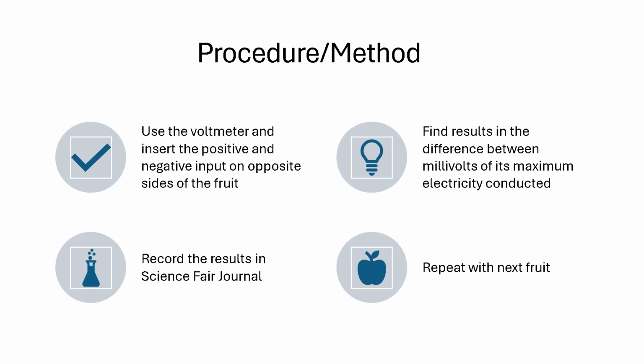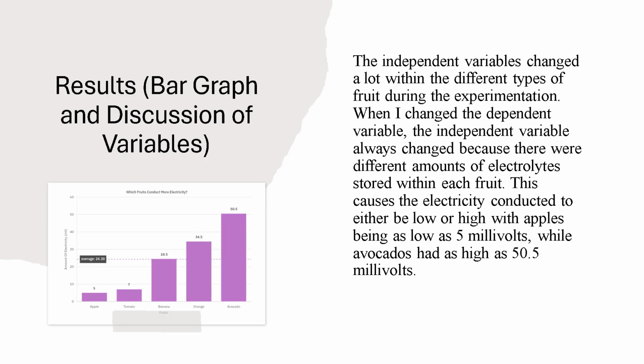The procedure and method I used for this project was to use the voltmeter and insert the positive and negative input on opposite sides of the fruit. I found results in the difference between millivolts of its maximum electricity conducted. Then I recorded the results in my science fair journal, and then I repeated it with the next fruit. The results I got were amazing.